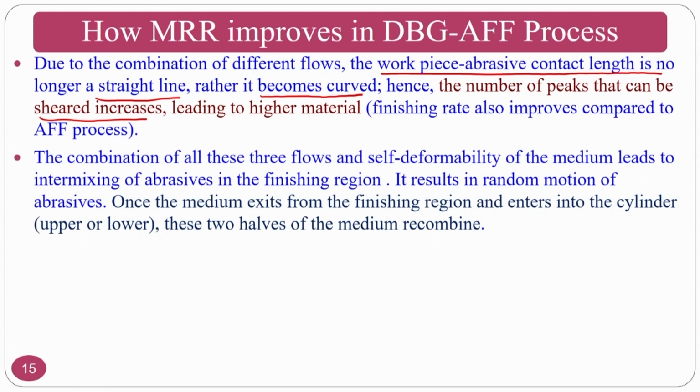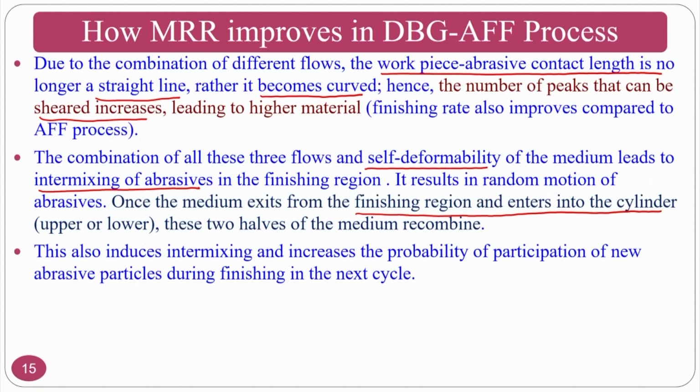Now, we come back to the drill bit guided abrasive flow finishing process. The combination of all these flows along with the self deformability leads to intermixing of abrasive particles in the finishing region and random motion of the abrasive particles. When the medium exits from the finishing region, it enters into the medium cylinder through the half walls. That means, as I said, it will enter through the two kidney shapes and mixing will also take place there, not only in the finishing region.